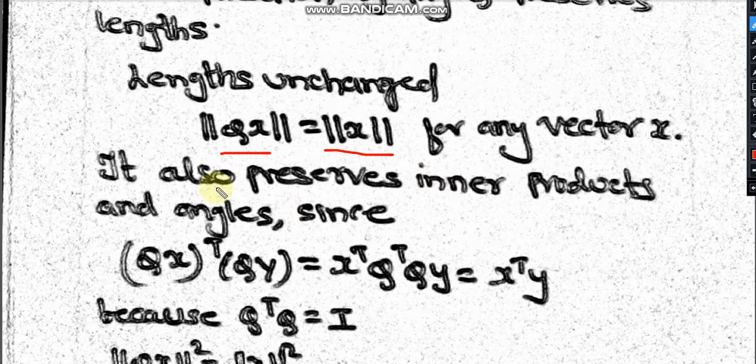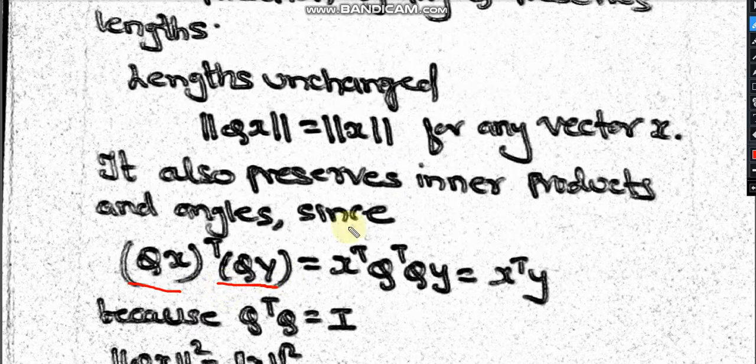We know that Qx involves an inner product, and it also preserves your inner products and the angles. Even the inner products and the angles are preserved, because Q can be a rotation matrix. So all of that is preserved, not only the length. Here you can check it: to prove that, I'll take Qx transpose